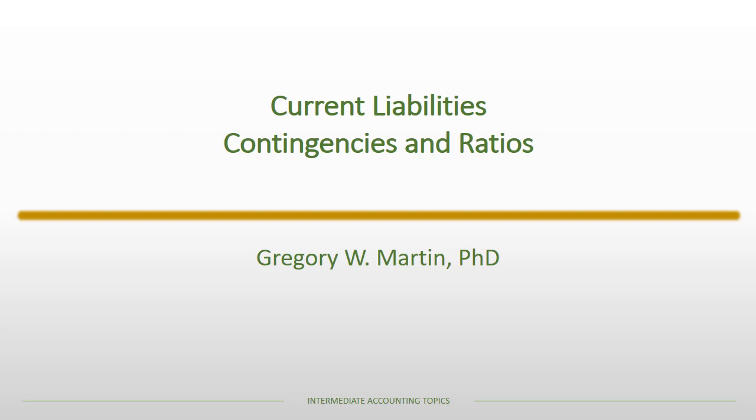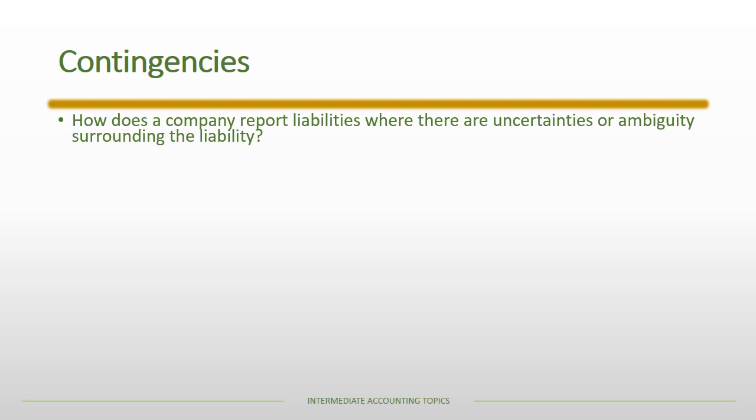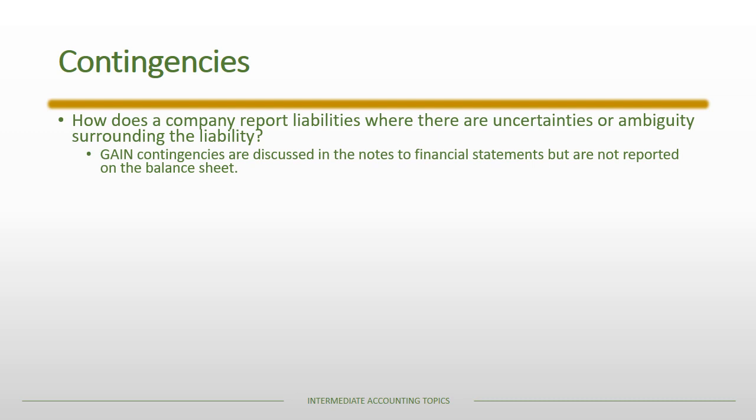In this final lecture, we're going to talk about contingencies and ratios. So first of all, contingencies. How does a company report liabilities when there is uncertainty or ambiguity surrounding the liability? First of all, there could be gain contingencies, sort of as just a side note here, which means there's some sort of gain that they may or may not realize.